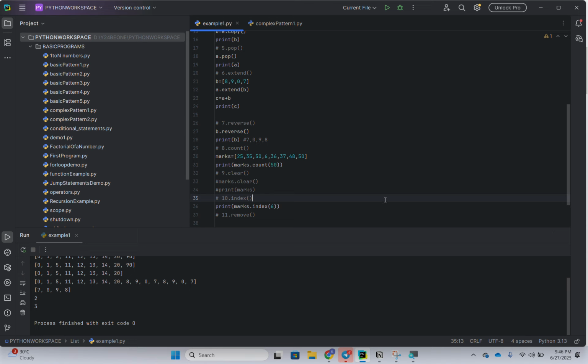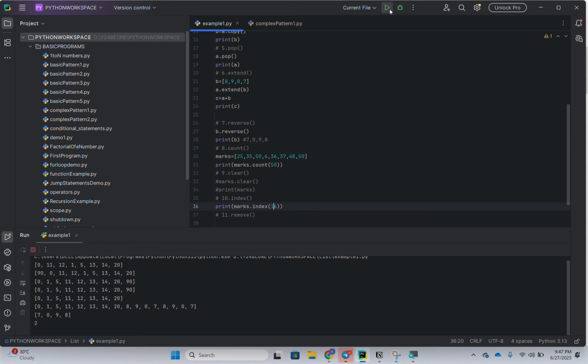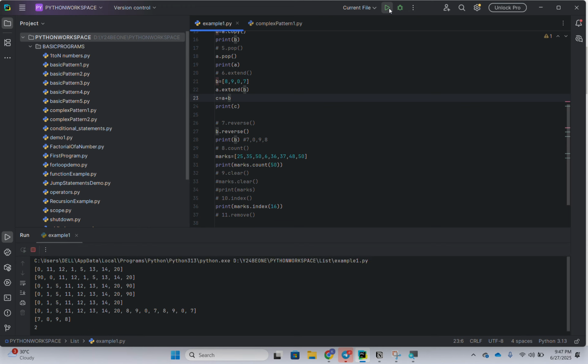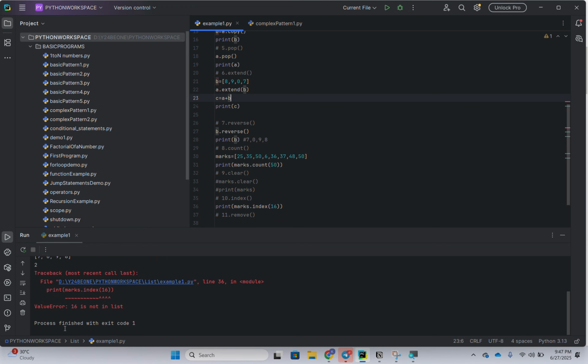At the third position. If there is no element, I thought none would be printed. So marks dot index of 16 gives an error: 16 is not in the list. To overcome it, I'll keep 6.